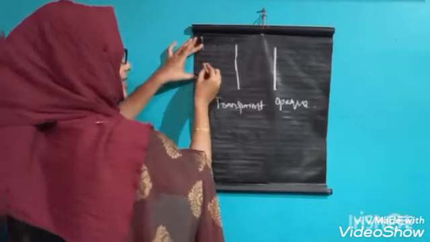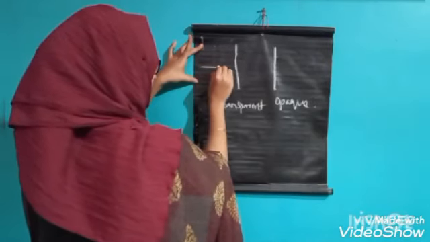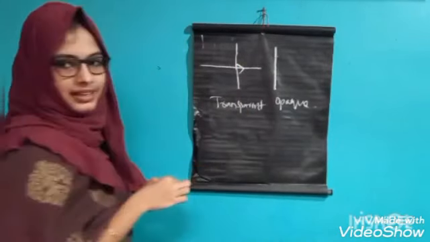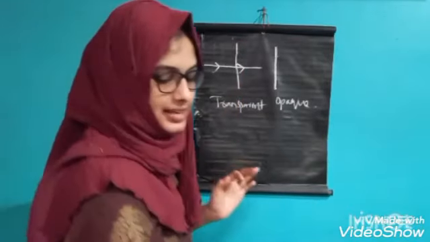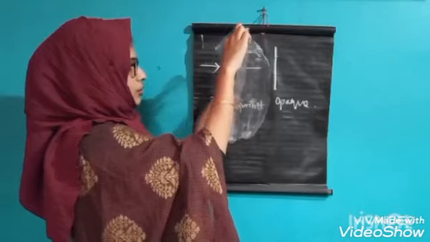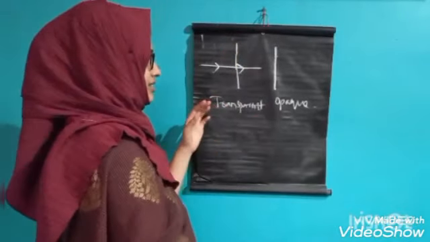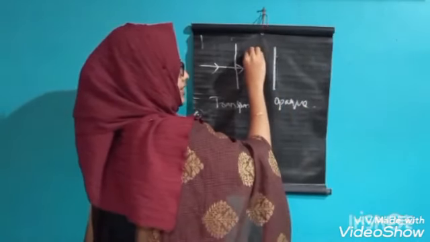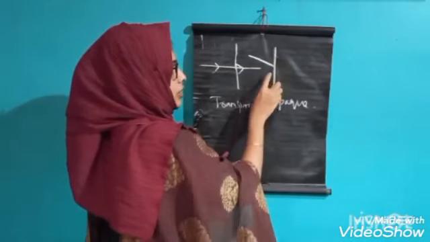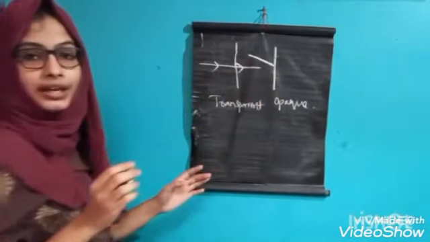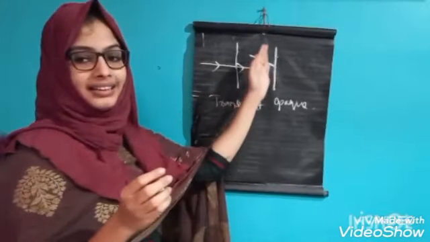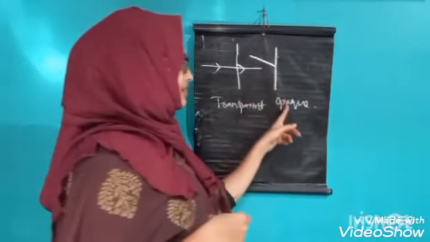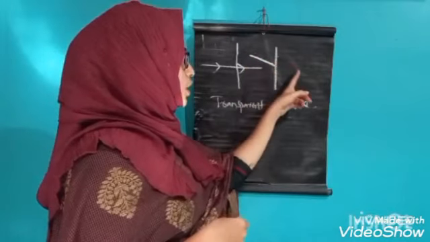Here I pass the light through a transparent medium. Here the light rays pass through this transparent medium, isn't it? This is a transparent object, through this the light rays pass. Here in this opaque object, what happens to the light? The light falls on it, but it does not pass to the other side. This light ray passes through the transparent object, but in this opaque object, the light ray does not pass.